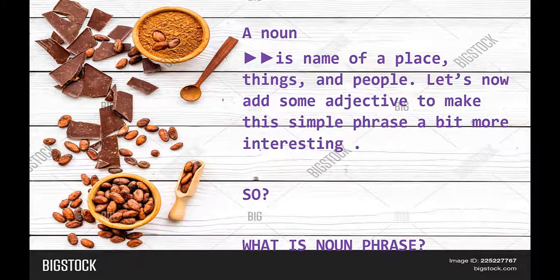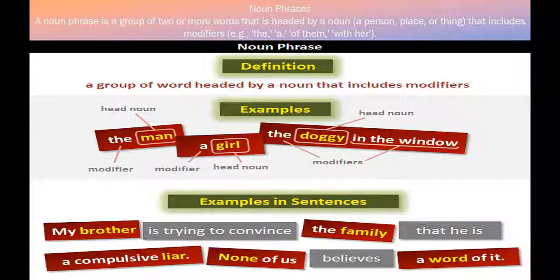Students, the definition of a noun is name of place, things, and people. Let's now add some adjectives to make this simple phrase a bit more interesting. So we are going to discuss more about noun phrases. Noun phrase definition: a noun phrase is a group of words headed by a noun that includes modifier.